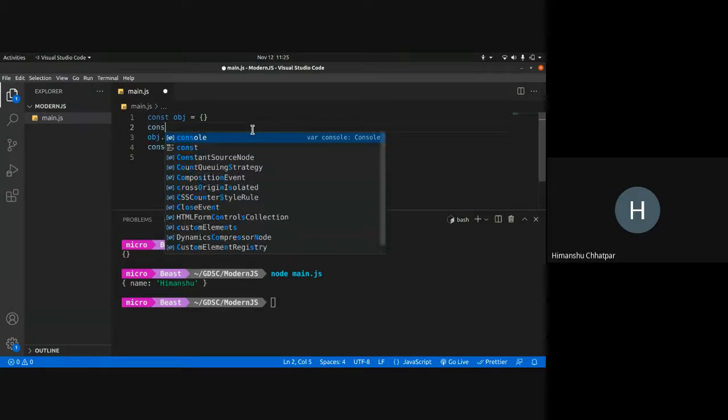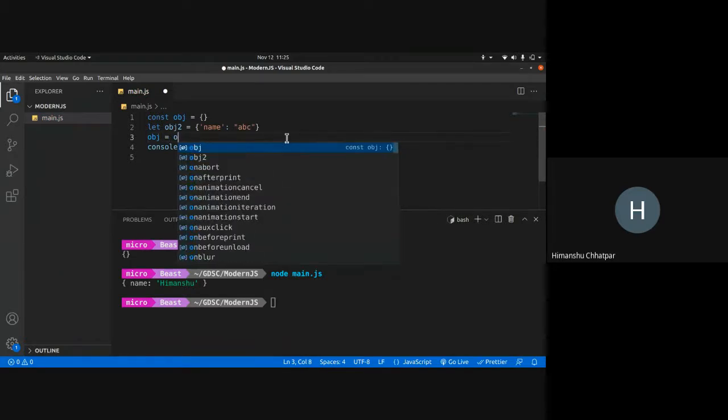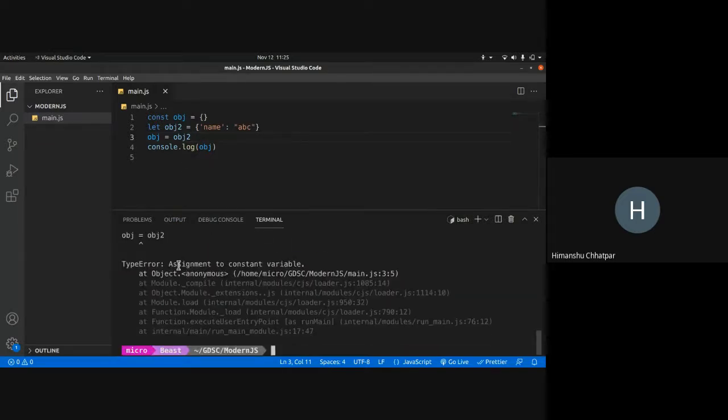Let me show you another object. Let object2 equal some new object, where name is, suppose, ABC. This is a new object. Now I can't do something like object equals object2. This is an error. Why? Because I'm changing the reference. I can't change the reference with const, but I can change the object. The object is free to change, but not the reference.